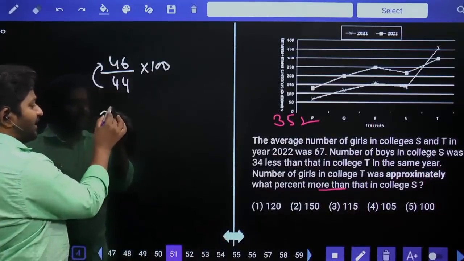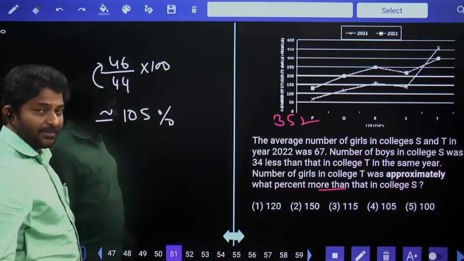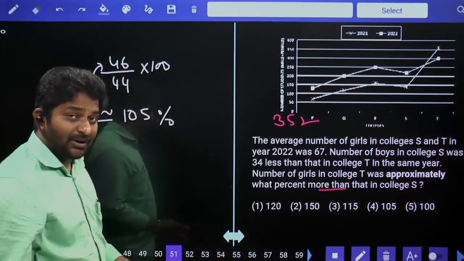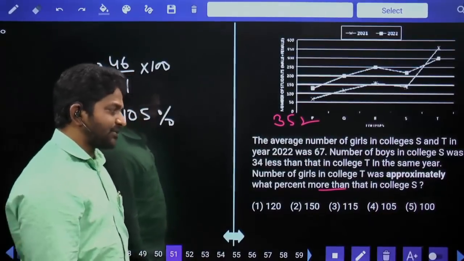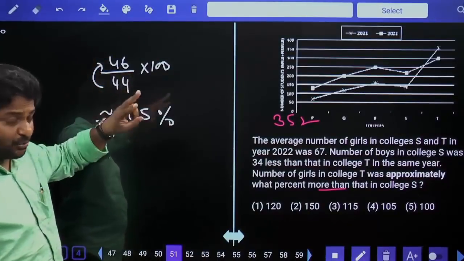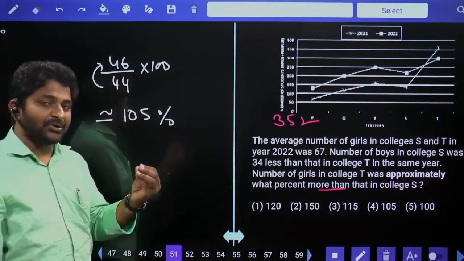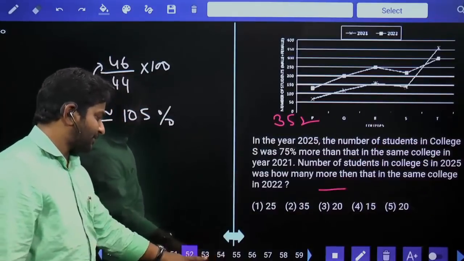So approximately we can treat it as 100% plus 5%, 105%. Why are we adding 5% to 100? Because the numerator is more than the denominator, the answer is more than 100 percent. The difference between numerator and denominator is 2, and 2 with respect to 44 is approximately 5%. So the answer is 100% plus 5, which is 105%.